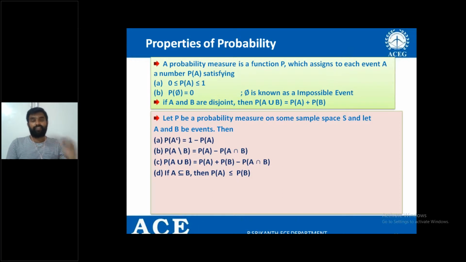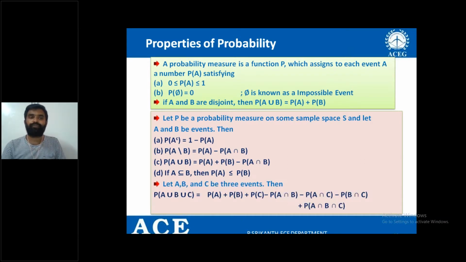So in such a case, first, what is the probability of getting 2? Ultimately, only one element, 2, is one element in the sample space, so therefore 1 by 6. What is the probability of getting an even number here? If you get 2, even. If you get 4, even. If you get 6, even. So that is 3 elements. That is, favorable outcomes are 3. Total outcomes are 6. 3 by 6, 1 by 2. Always 1 by 2 is greater than 1 by 6. That is the property here.